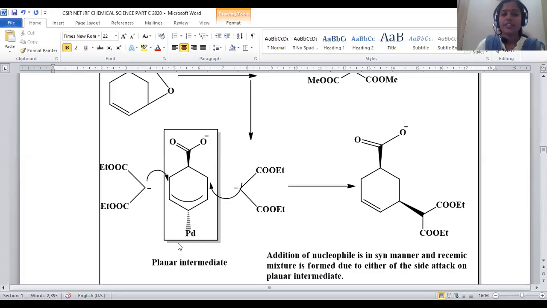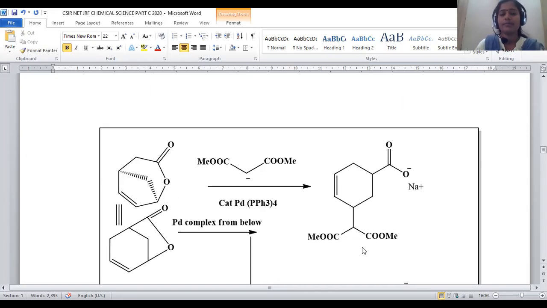So the stereochemistry of these two functional groups: this is in the towards-us direction, palladium is in the backside direction. Now the coming ligand has equal possibilities from the top side and bottom side. The product is obtained in the same manner. Syn addition is possible on the same face with respect to this ester, and whatever product is generated is a racemic mixture, 50% dextro, 50% levo intermediate will be formed.